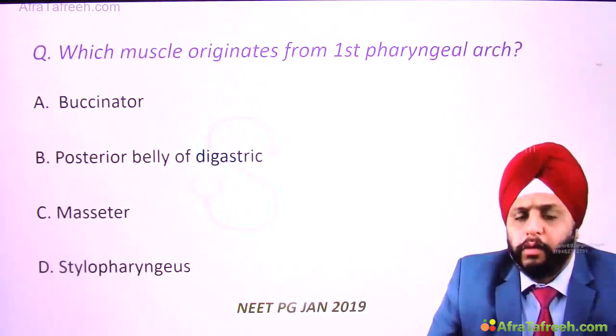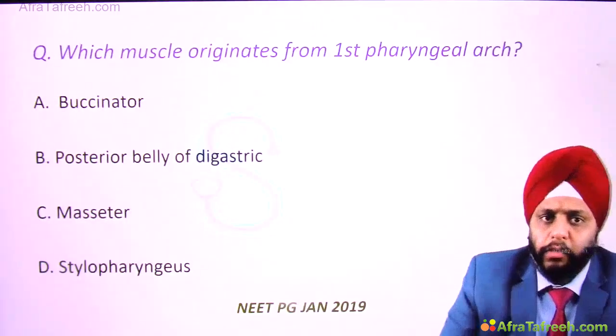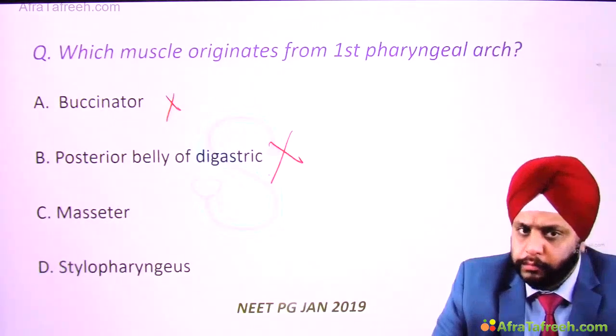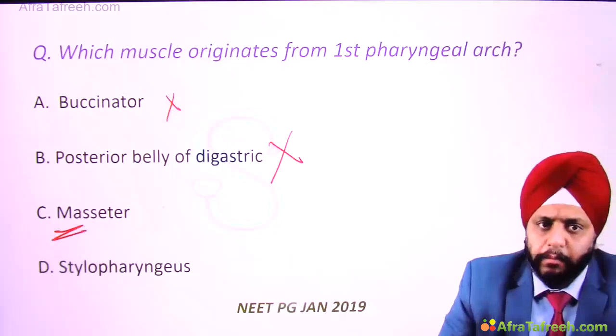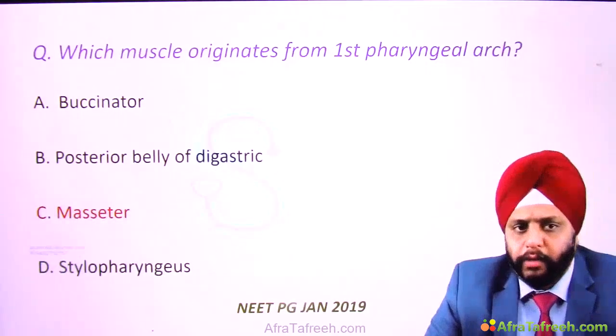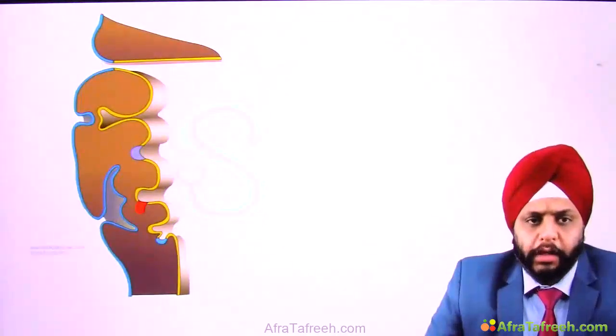Question: which muscle originates from the first pharyngeal arch? Buccinator? No, muscle of facial expression. Posterior belly of digastric? No. Okay. Masseter starts with M, belongs to M arch. Stylopharyngeus? No, third arch. Okay. So the answer is the masseter muscle. Alright. So those were the arches.